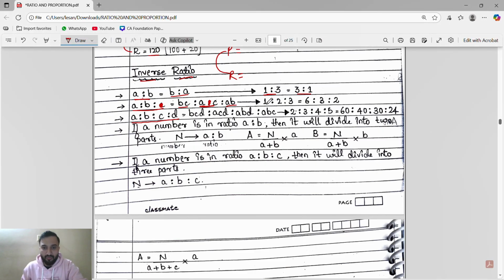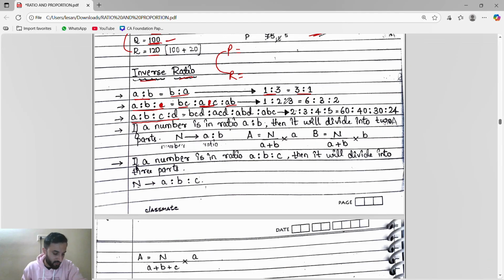Khatam. Now see, if we have a ratio of 1 is to 2 is to 3, we have a ratio of 1 is to 3, 2 is to 3. So what we will do? For finding first, I will hide the first, will multiply second, third, 2 3 the 6. For finding second, I will hide the second, will multiply first and third, 1 into 3, 3. For finding third, I will hide the third, will multiply first, second, so 1 into 2 is 2.